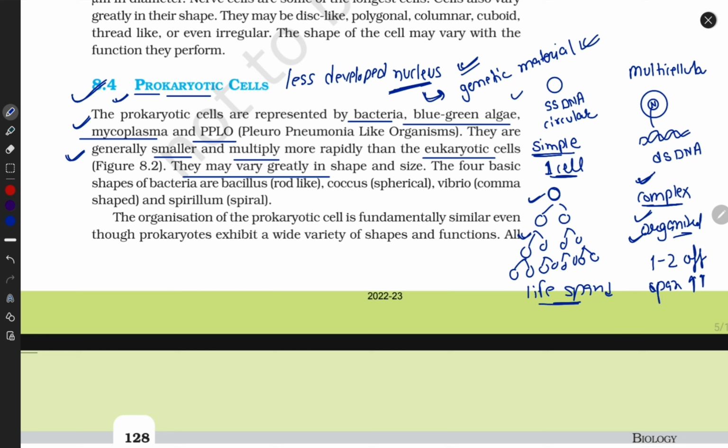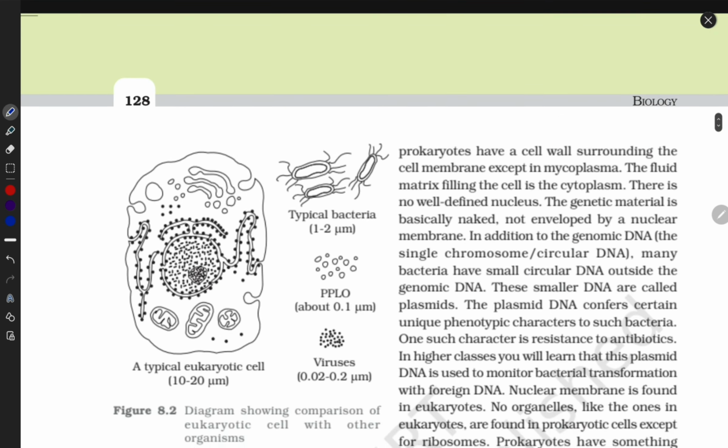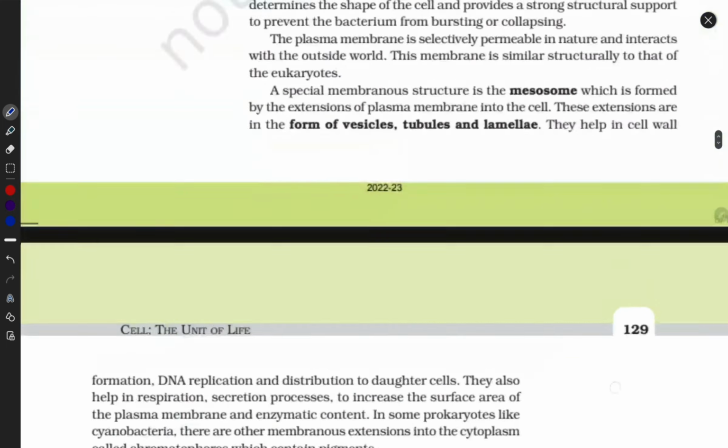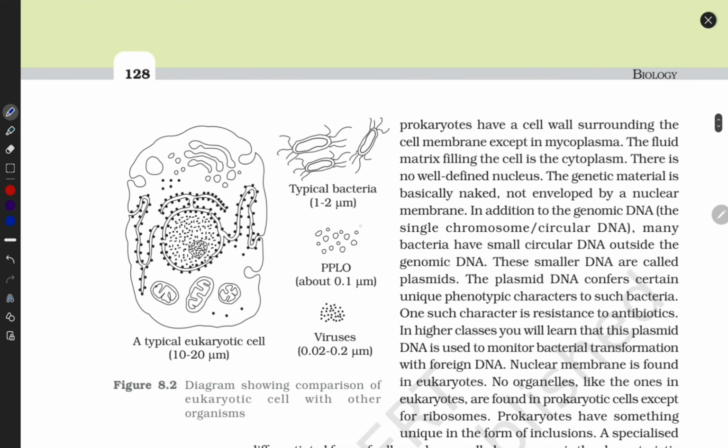They have single cells, so they can be arranged in multiple forms. It may be rod like, an example is bacillus. It may be spherical, an example is coccus. It may be comma shaped, an example is vibrio. It may be spiral, an example is spirillum. Look here. Oh no, there is no diagram here guys. Look at the PPLO diagram. Clear guys? Compare this cell and this cell. What do you get? Their size is less than our organelle.